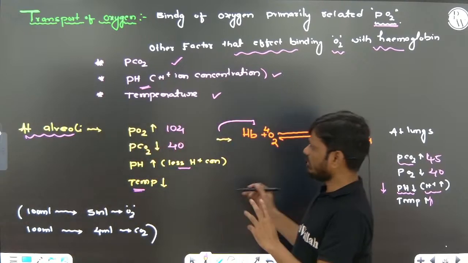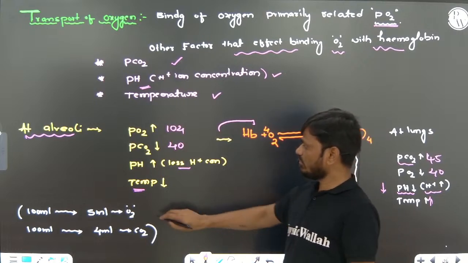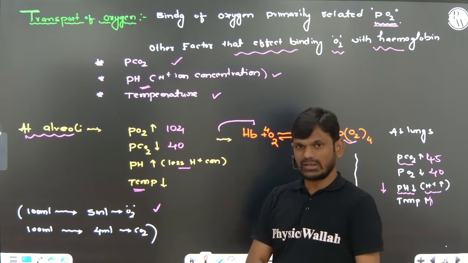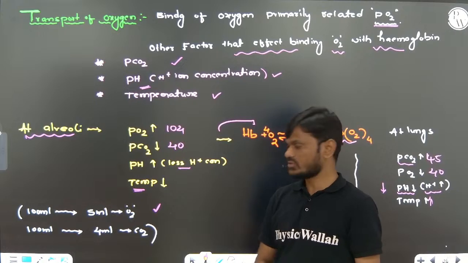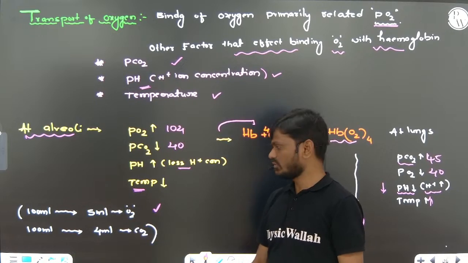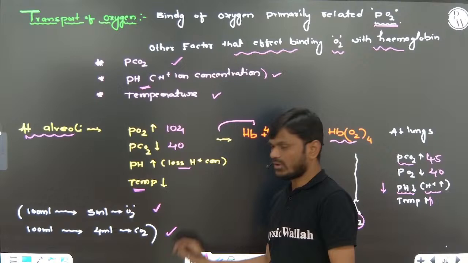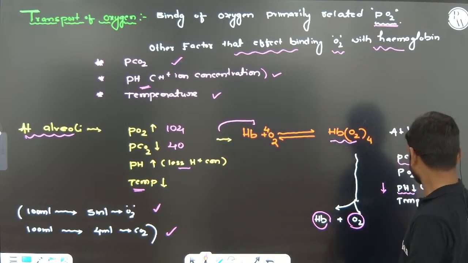Very important: 100 ml of blood carries 5 ml of oxygen to the tissue, and 100 ml of blood carries 4 ml of carbon dioxide from the tissue.